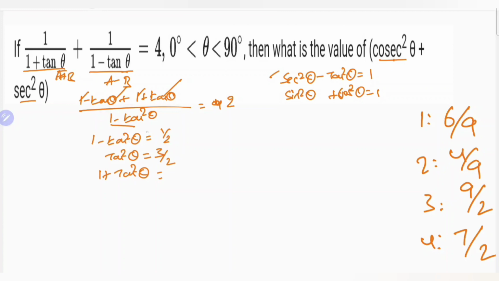Wait a minute, it is tan square theta. Here 1 plus tan square theta equal to 3 by 2. Correct.